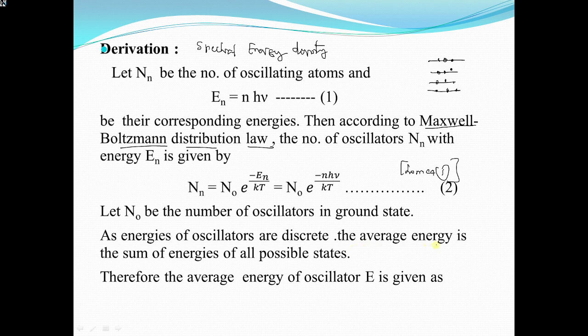If I want to calculate the average energy of each oscillator, see here, average energy is represented like this in quantum mechanics.